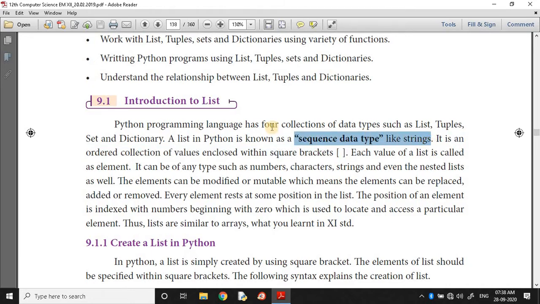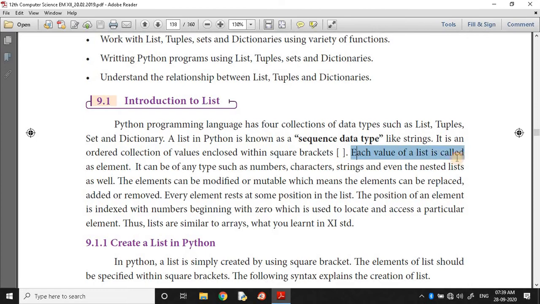This is the first point. It is an ordered collection of values enclosed within square brackets. This is the second one. This is the main definition. List is an ordered collection of values enclosed within square brackets. Each value of list is called an element.